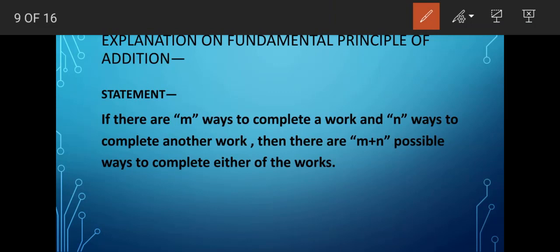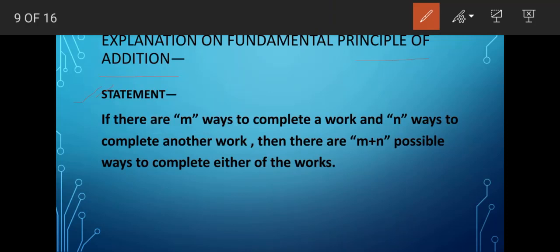Then next, here we get the explanation on fundamental principle of addition. The statement has just a little bit of difference from the previous principle. That means there is a very minute difference between these two principles. It is just a difference of a word, but there is a huge difference between the concepts. So what do we get here?